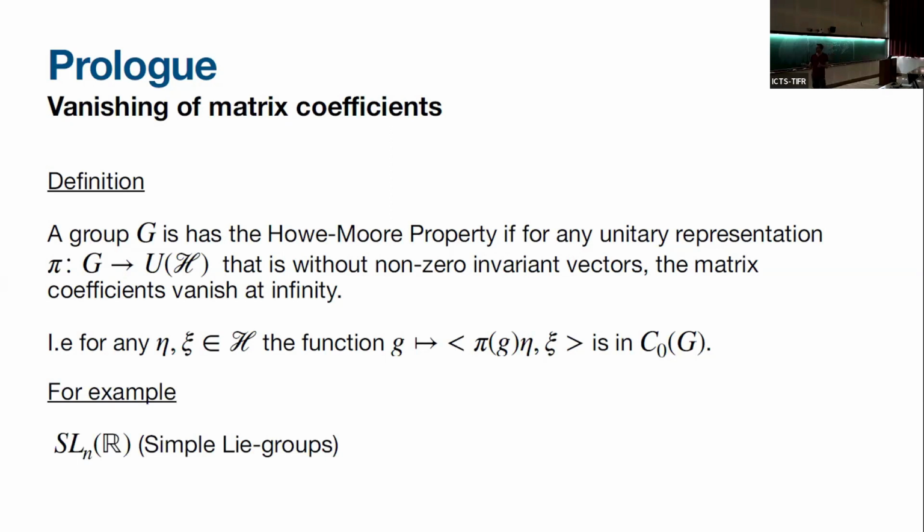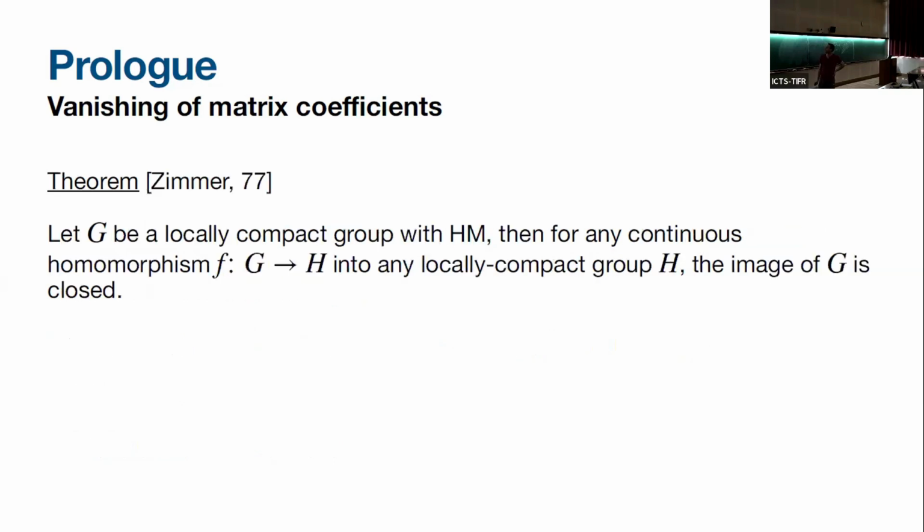Okay, so simple algebraic groups have this property that all matrix coefficients vanish at infinity. And this actually, the Howe-Moore property was very useful in proving all sorts of theorems about algebraic groups. And it gives, for example, a very easy proof of the following theorem by Zimmer: let G be a locally compact group with the Howe-Moore property, then for any continuous homomorphism from G to any locally compact group H, the image of G will be closed. And some observation called it a theorem by Zimmer.